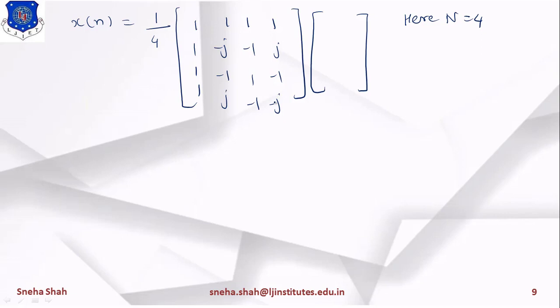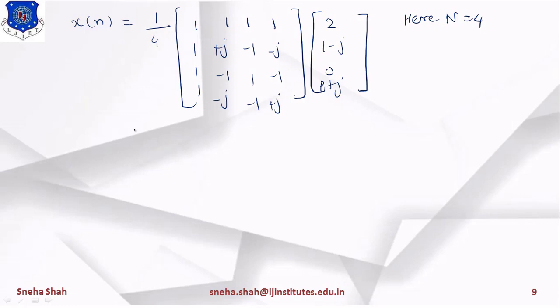Now we have to represent this in the conjugate term of this Twiddle factor matrix. So instead of minus j we will write plus, and instead of plus j we will write minus. So we only change the sign of j, and all the real parts remain as they are. Now here we will write the values of X of k. What is the value of X of k? Its value is 2, 1 minus j, 0 and 1 plus j, right? As we derived in the last part.